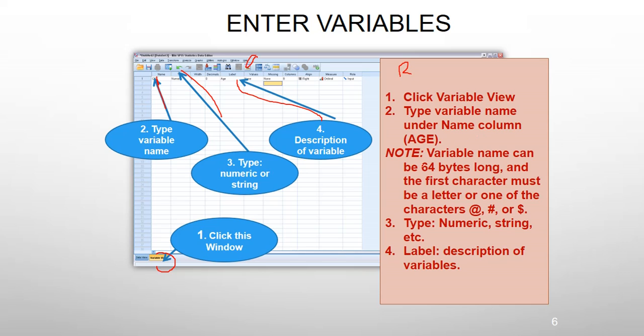Note, variable names can be 64 bytes long, and their first character must be a letter or one of the special characters shown here. How many types of variables are available: numerical or string, etc. These are all the labels. Generally, we know what a variable is. A variable is an entity which varies during the execution of a program; when you enter data here, it goes into the execution of the program. This is the variable tab.